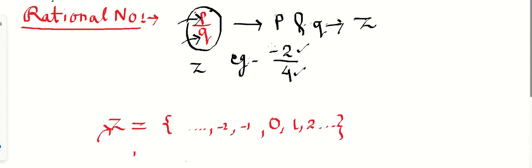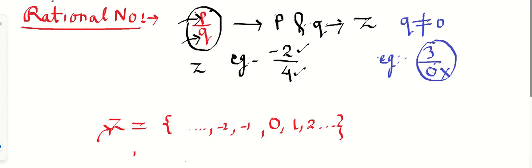So this will be called a rational number. But one thing you have to always keep in mind is that q will never be equal to 0. Why will q not be considered as 0? Suppose we take any integer, let's say 3 as the value of p, and here q as 0. So 3 by 0 is undefined, so we cannot find the value of it. That's why we will never consider 3 by 0, which means if the value of q is 0, we cannot consider this a rational number.